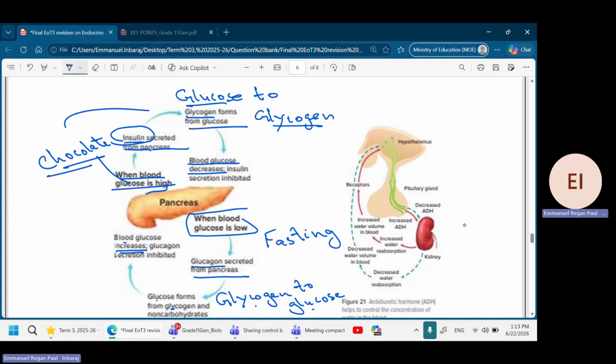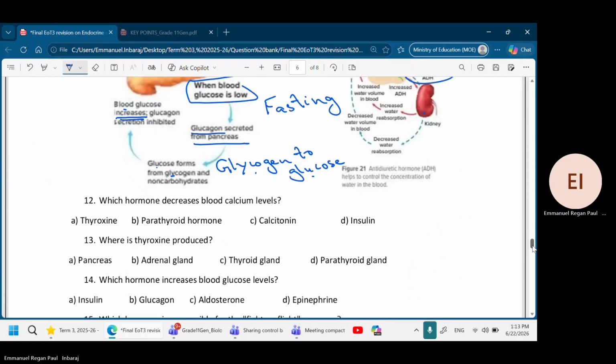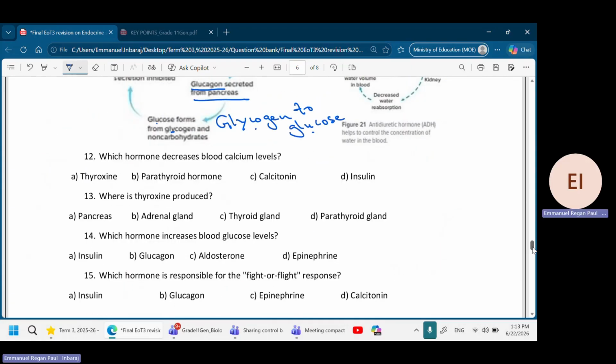And then one more here. This is the kidney. So you should remember about ADH. These three pictures, just concentrate more, and let's do some questions on these. Which hormone decreases the blood calcium level? It should be calcitonin.